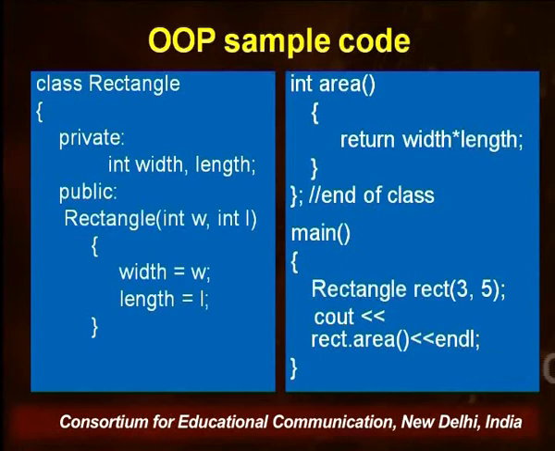So we need to call the function area with respect to this particular object in which we have passed the parameters, or the values. So an object of the class rectangle has been created, and the area for those values associated with this object will be calculated, and then finally you will have a result.